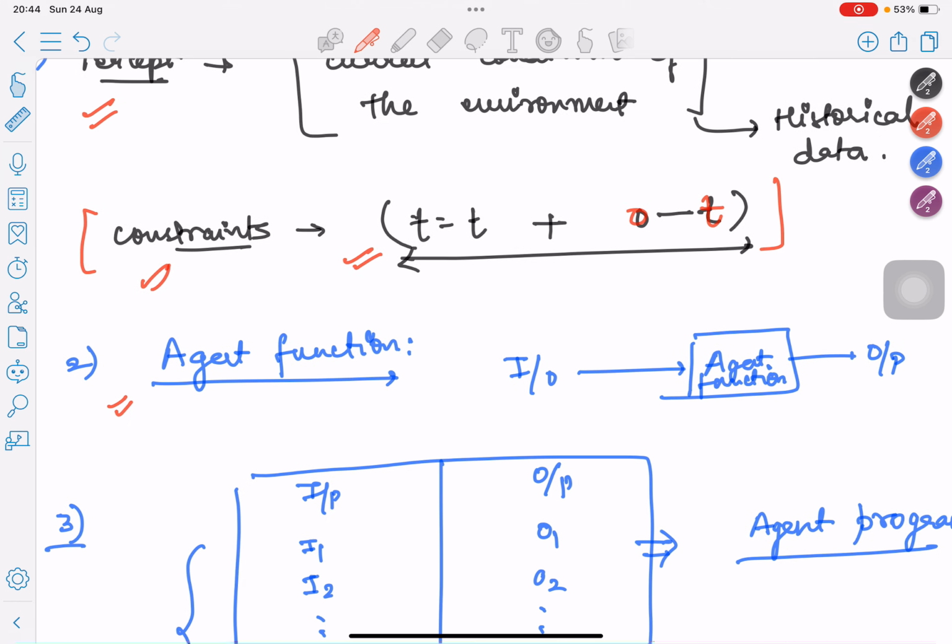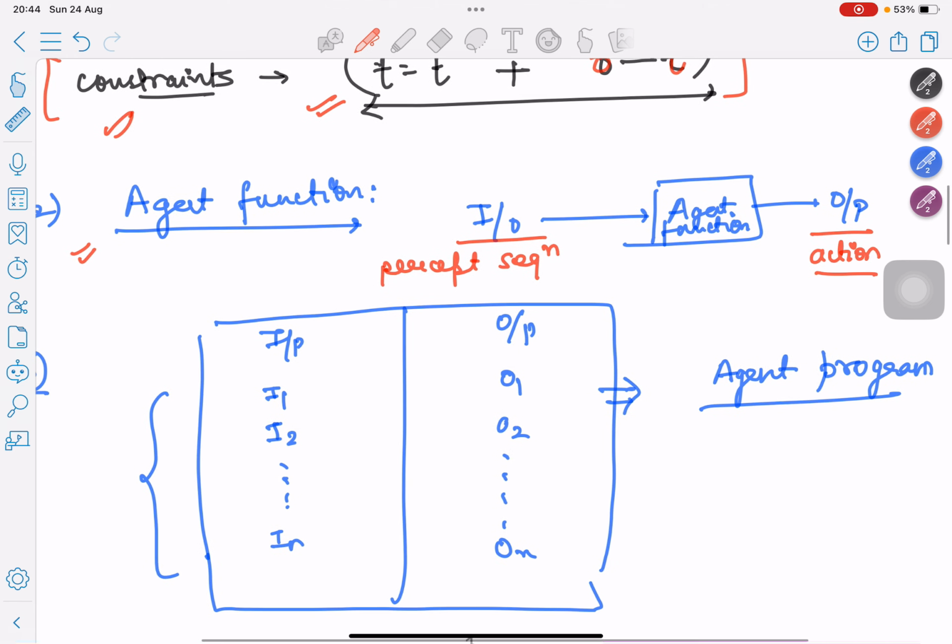Mathematically, given a particular type of input percept sequence, an agent function maps any given percept sequence to a particular output, which in this case would be an agent action. That's how we very minimally define an agent function.